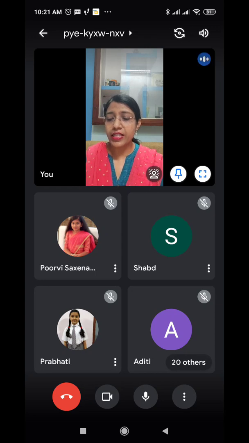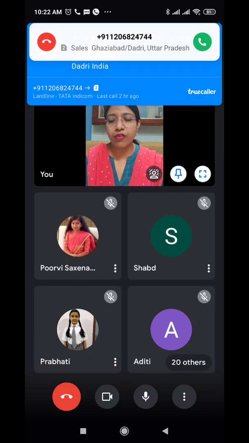Under adjectives of number, we have two types: definite numeral adjectives, where you are told about the definite number, and indefinite numeral adjectives.